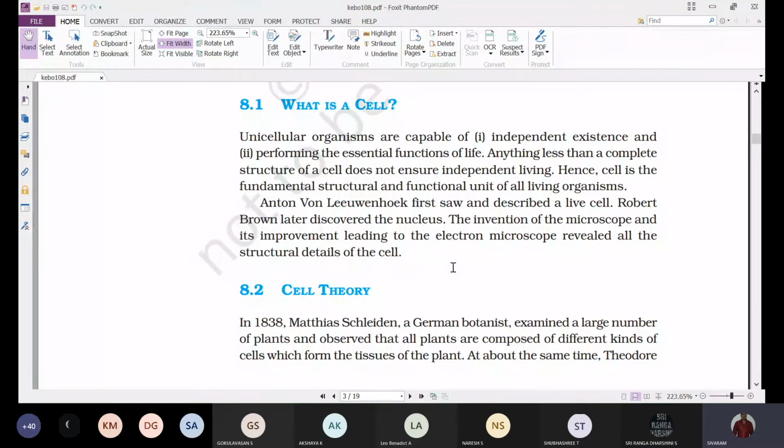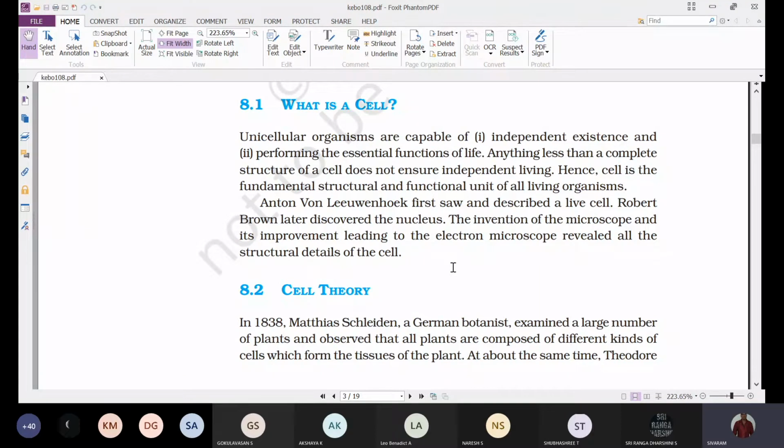The invention of the microscope and its improvement, leading to the electron microscope, revealed all the structural details of the cell. The person who invented the microscope was Anthony von Leeuwenhoek, and with it he observed the living cells. Later Robert Brown discovered the nucleus.